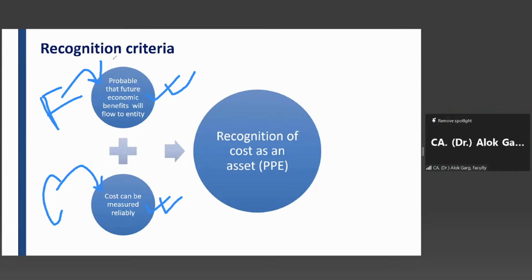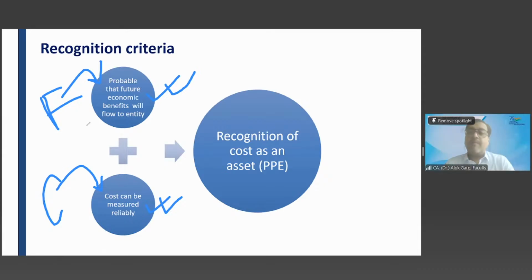Production. But whether this entity will be able to produce and get the future economic benefit? No. Why? Because the government has banned the product which that machinery will produce.